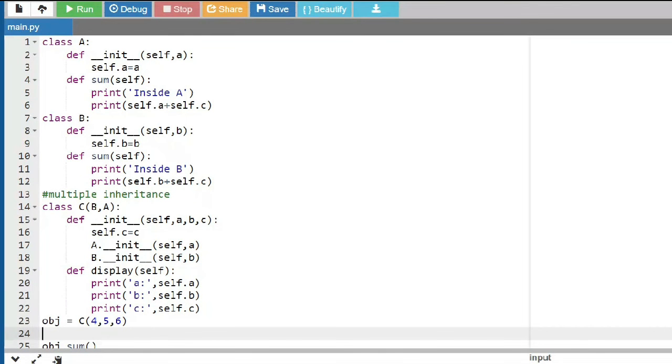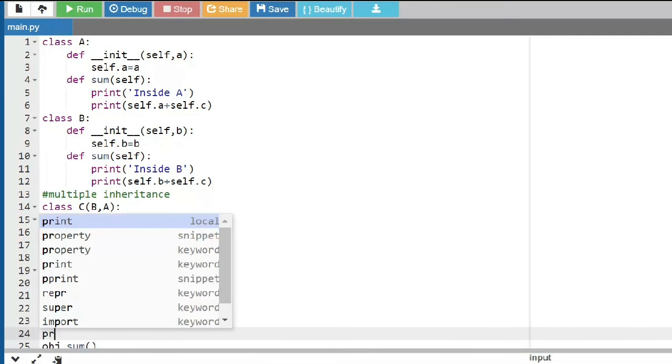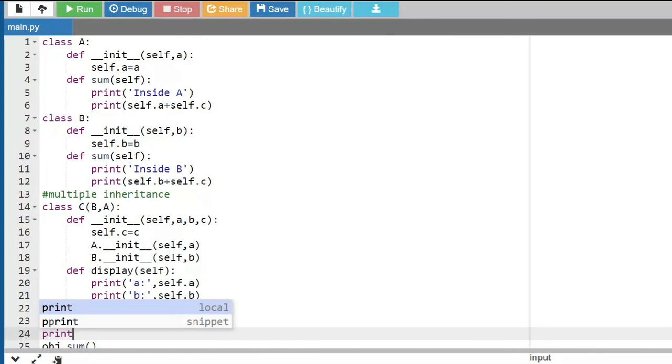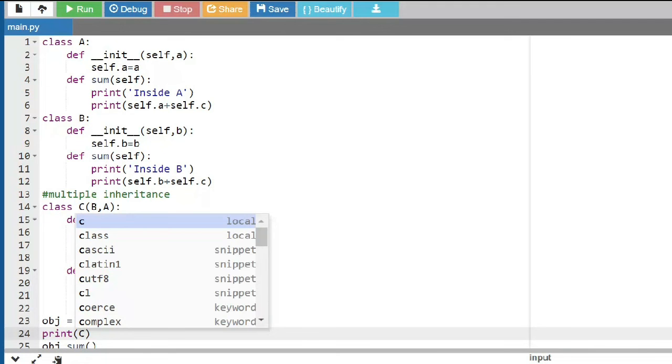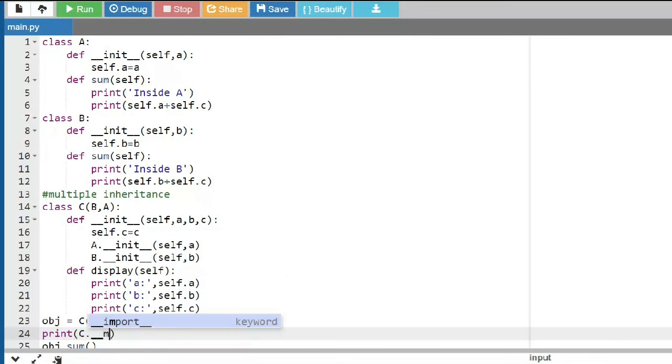But if you really want to know the order, you can use an attribute, or a method, called MRO. Here the name of the class is C, so I am saying C dot __mro__. This will give me the method resolution order, the order in which the method resolution takes place.